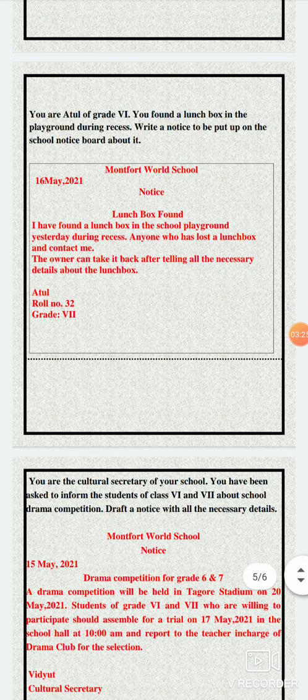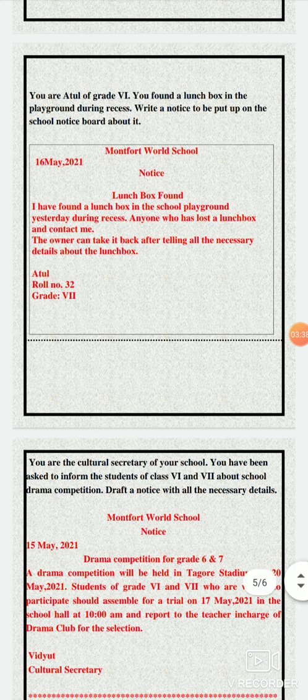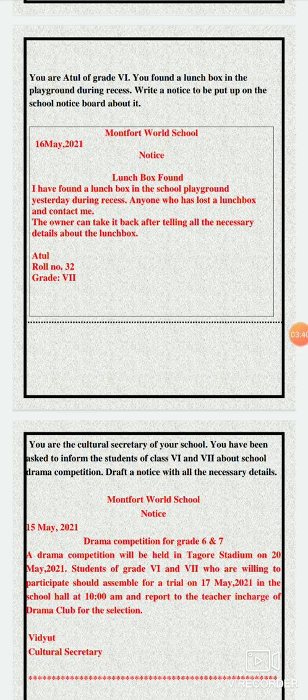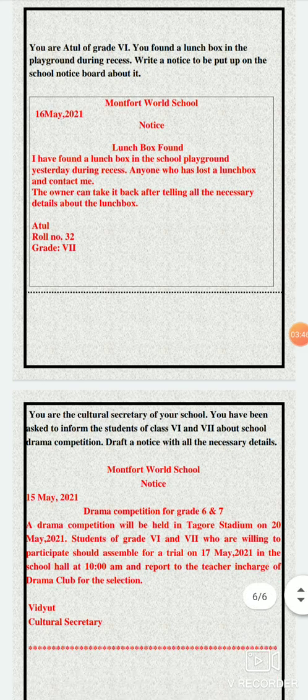See, the next line will tell you the reason why we don't give details of a found thing. The owner can take it back after telling all the necessary details about the lunch box. So we hide the details so that the owner can tell us, and we can return the thing to the genuine owner, the original owner.